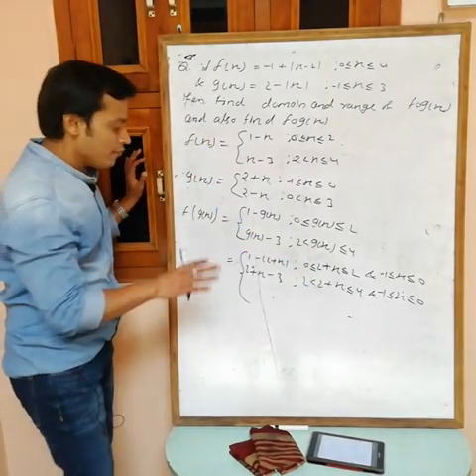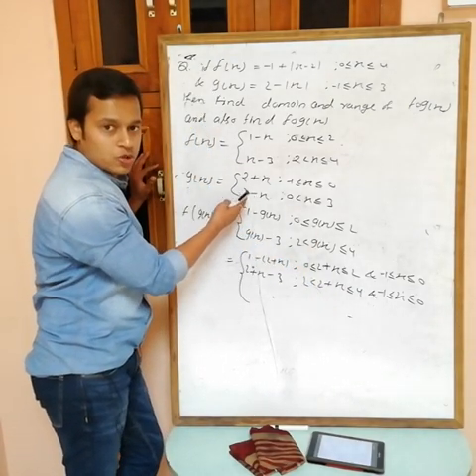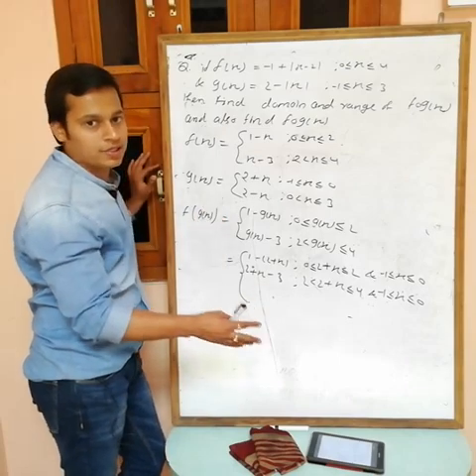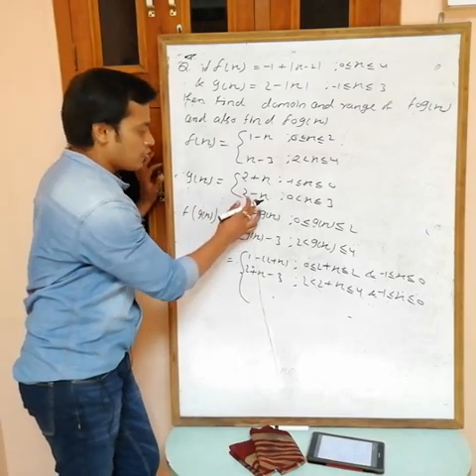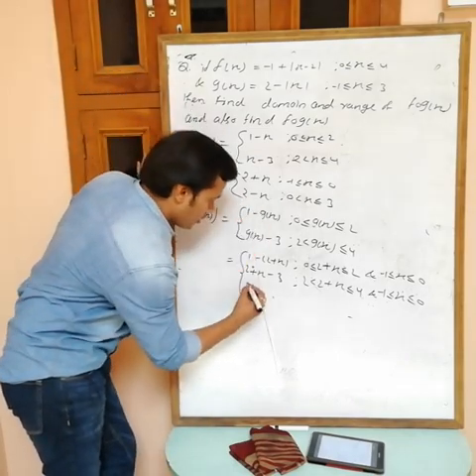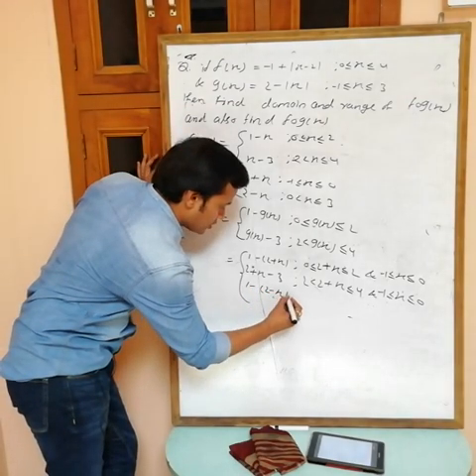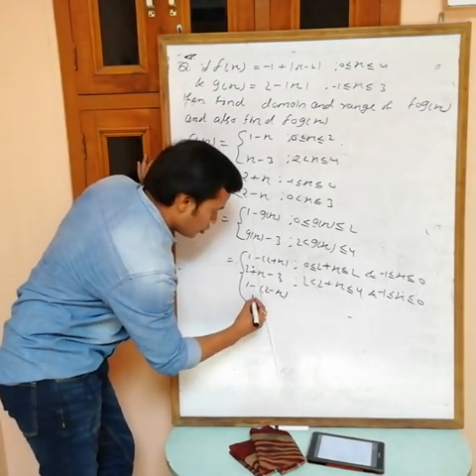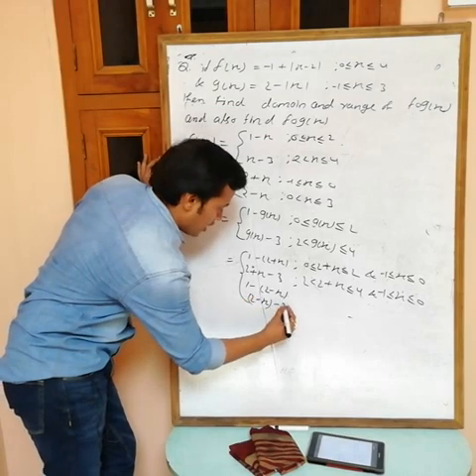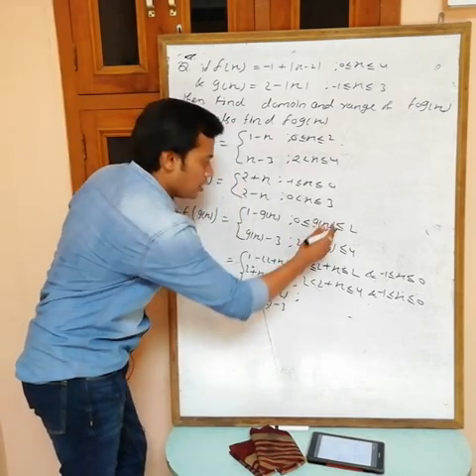Now I have another value of g(x), 2 minus x. Put 2 minus x and do the same thing. If I put 2 minus x, what are we getting here? 1 minus (2 minus x), then (2 minus x) minus 3. Here 2 minus x.